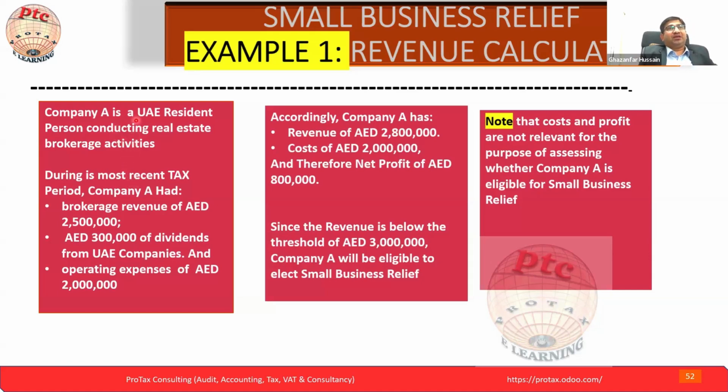We see in the company A is a UAE resident person conducting real estate brokerage activity. For real estate brokerage activity, he's buying on commission basis. He has the property from the developer and he's selling to the end clients and investors. And he's taking his commission or incentive based on that.